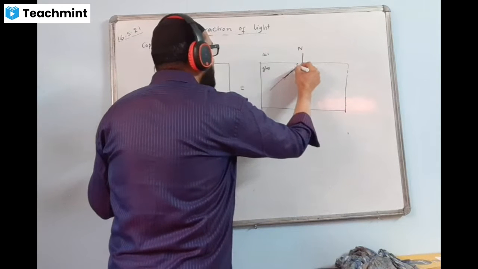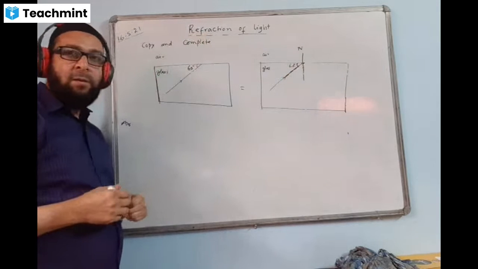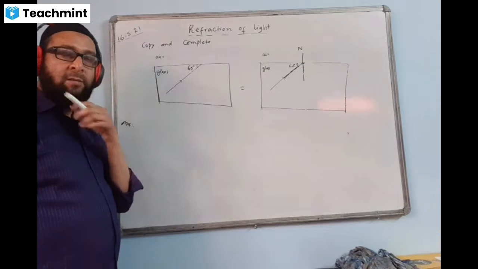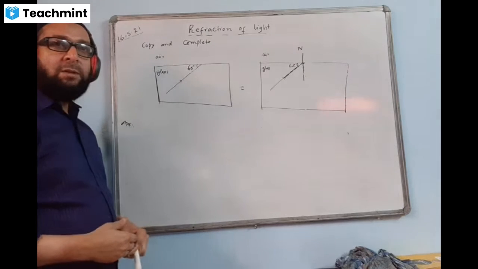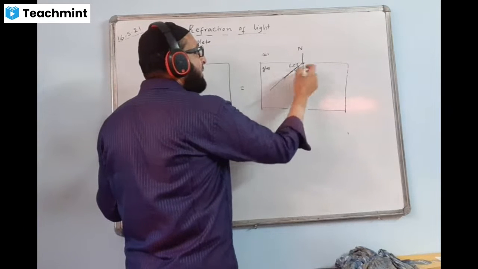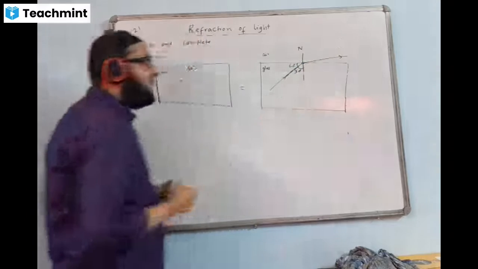Yes, Pratik. Yeah, it is less than critical. Then what is happening? It will go away from the normal. Yes, there only. This angle becomes 30 degree, which is less than critical. The ray will be bending away from the normal. Finished. The ray is bending away from the normal.